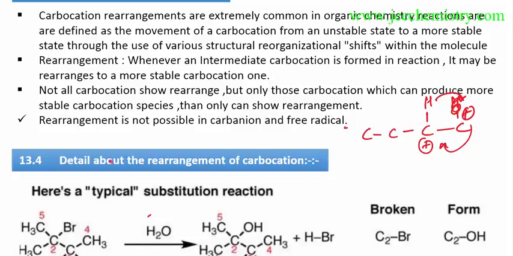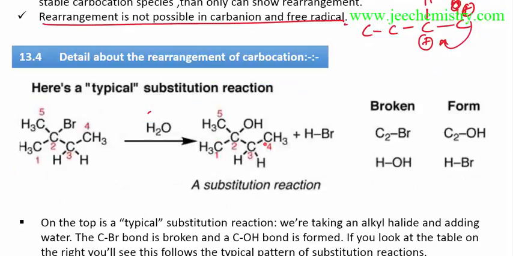Rearrangement is not possible in carbonyls and free radicals. So carbocation rearrangement is what happens, and I will show you an example of how the rearrangement happens and how it is observed.